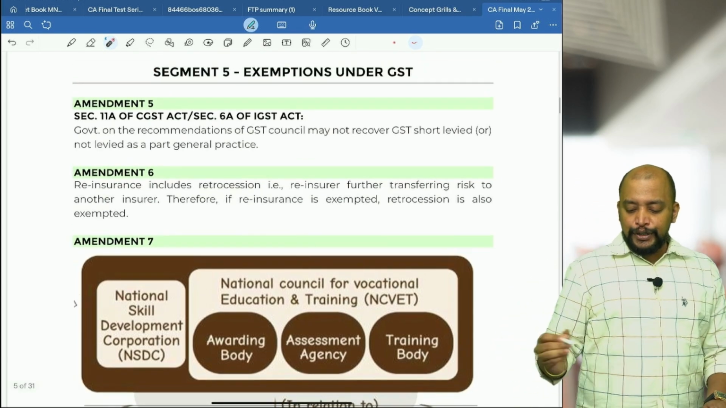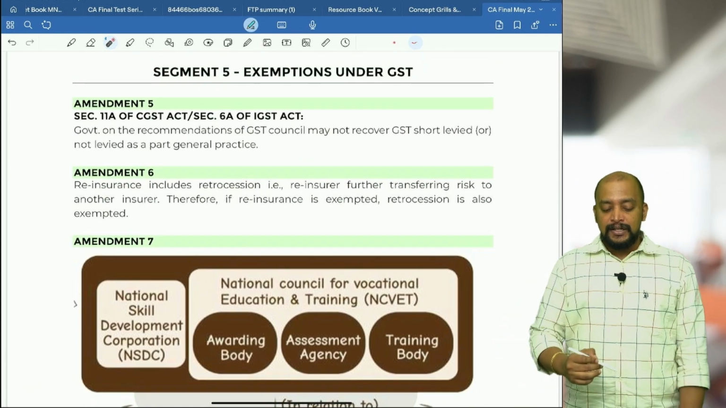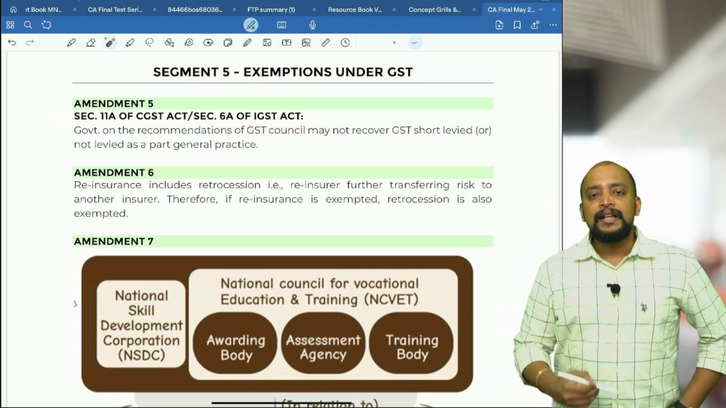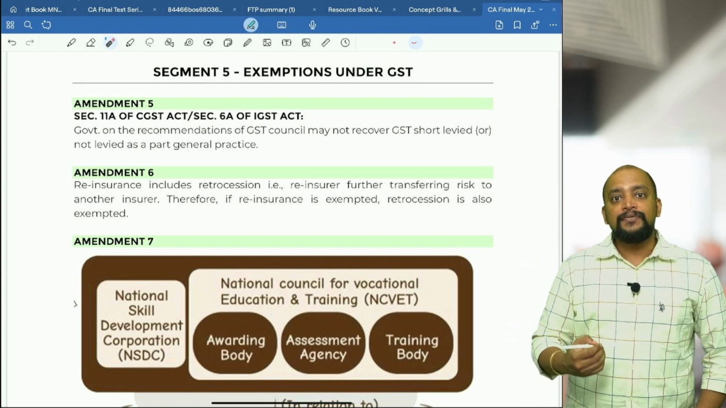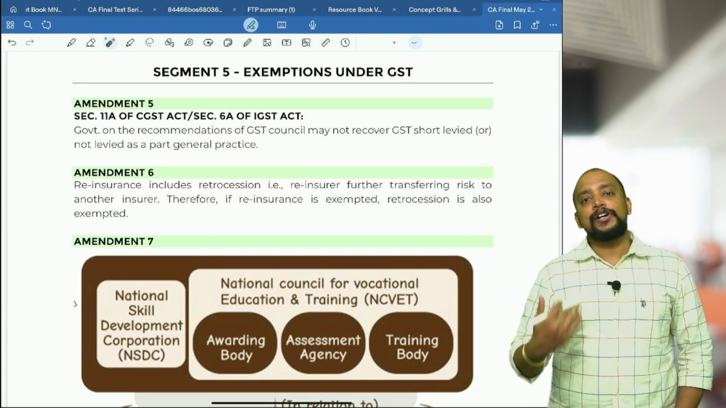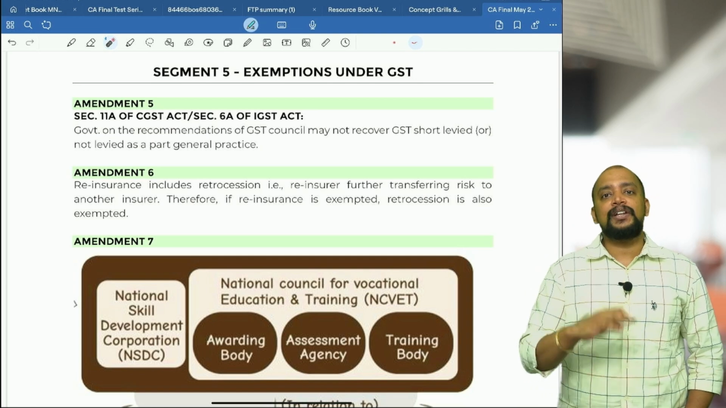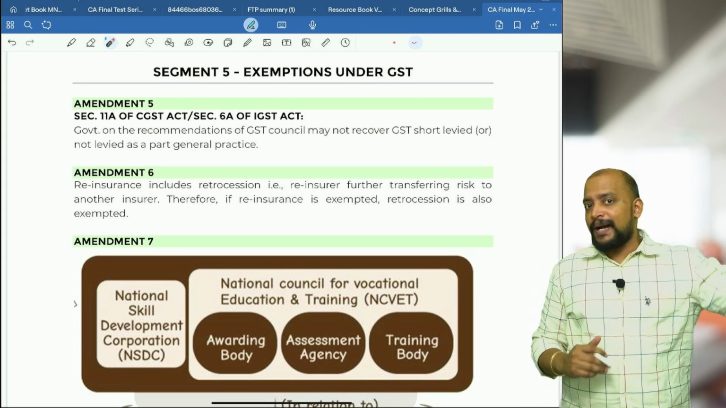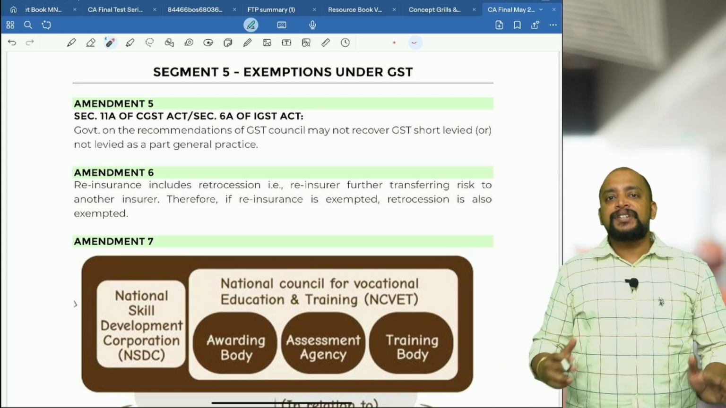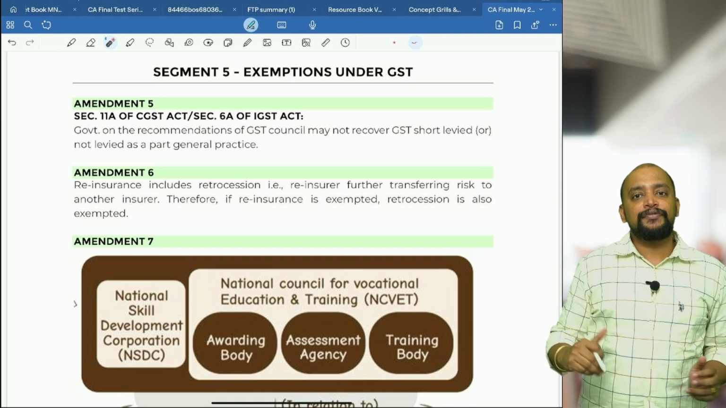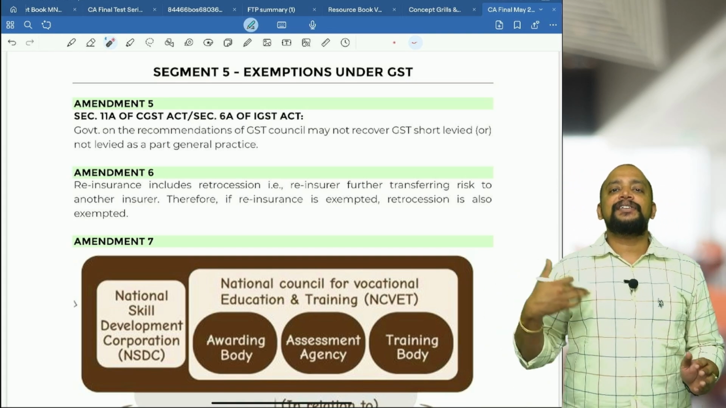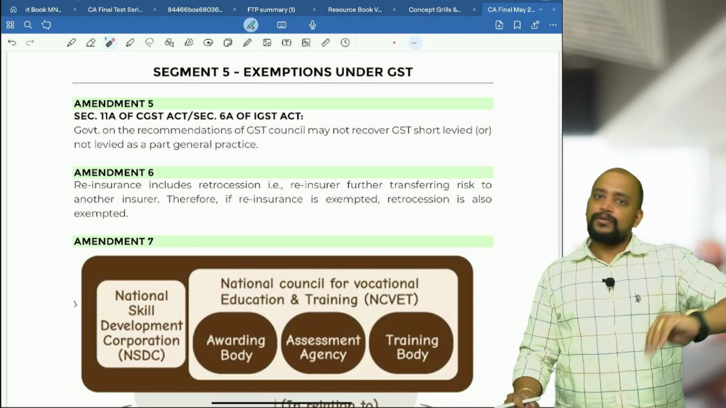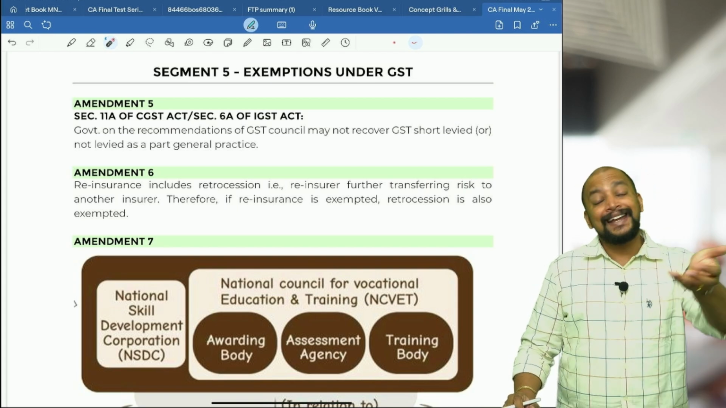Next, we are moving on to exemptions under GST. In these exemptions, the next amendment is section 11A of the CGST Act, also section 6A of the IGST Act. If there is any particular transaction on which GST was not at all paid in the past, this is called past general practice. In some previous period, GST was not paid on that transaction. Suddenly in the Finance Act 2024, they brought the transaction into the taxable levy. Now in that case, can the government roll back?